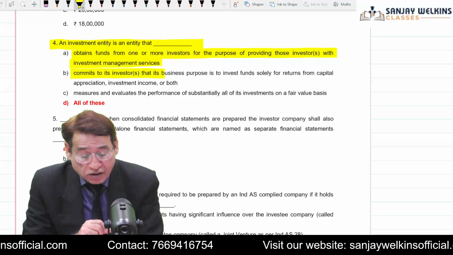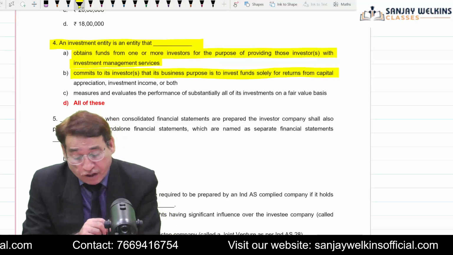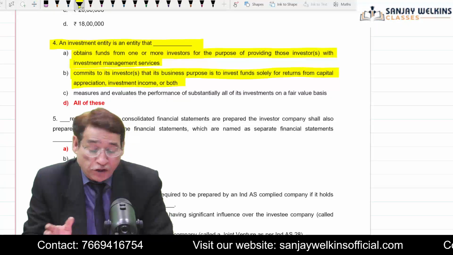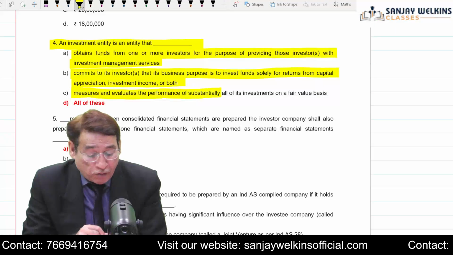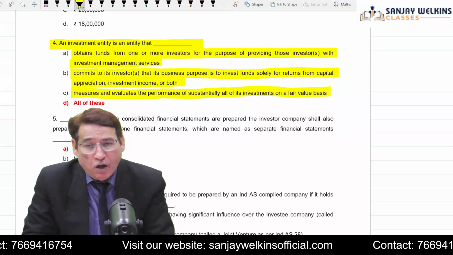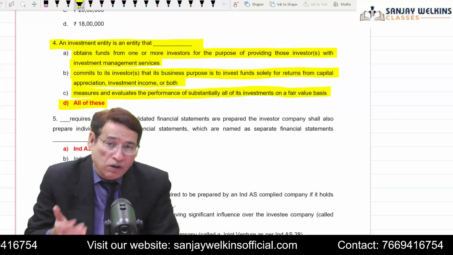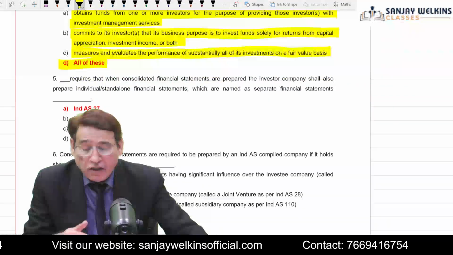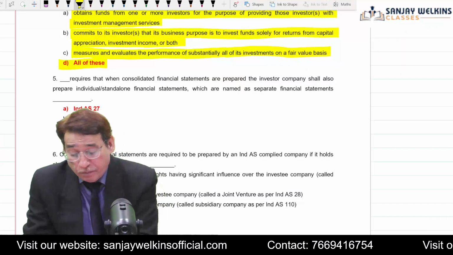It commits to the investor that business purpose is to invest the funds solely for the return of capital, appreciation, investment income, or both. Again, this is a feature of what we call investment entity, and it measures and evaluates the performance of substantially all of the investment on fair value basis. Yes, all these are characteristic of an investment entity, and so your answer will be all of these, but important point is that if there is an investment entity, then it need not require to actually prepare the consolidated financial statements.